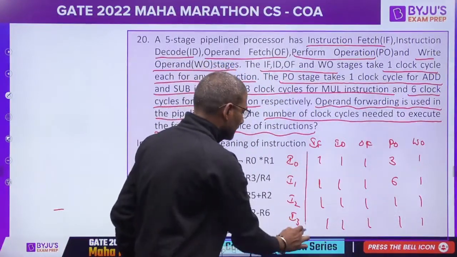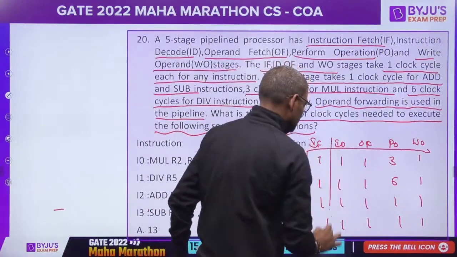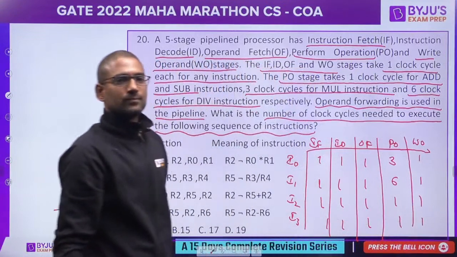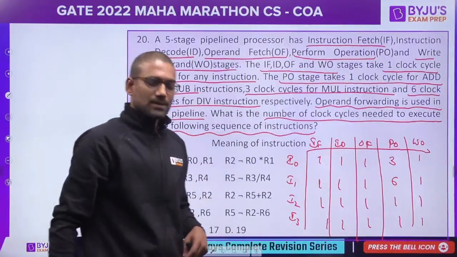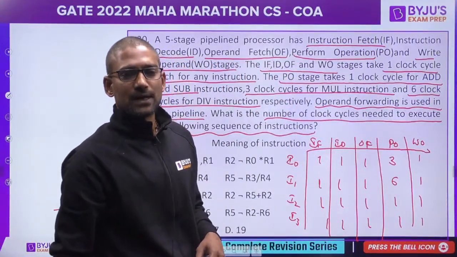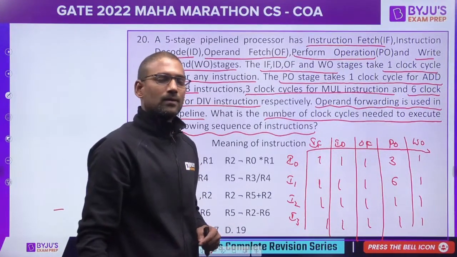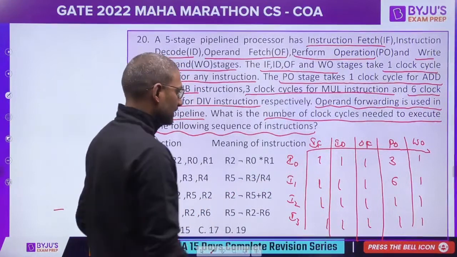So now you got the information in a more clear form. Now draw the state space diagram, the space time chart. Then we can easily get this.